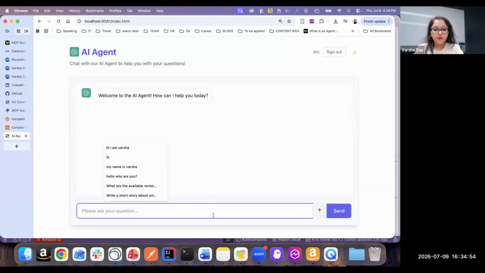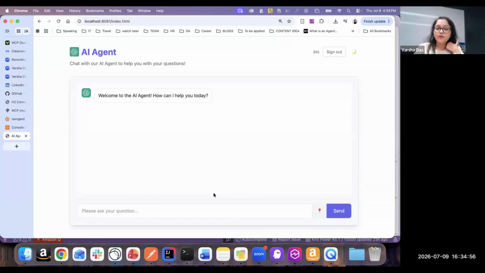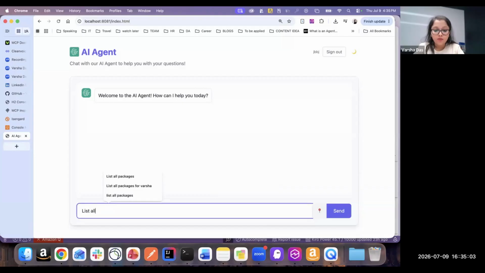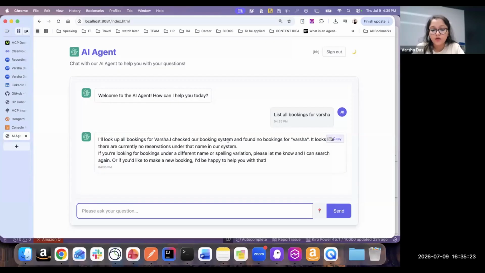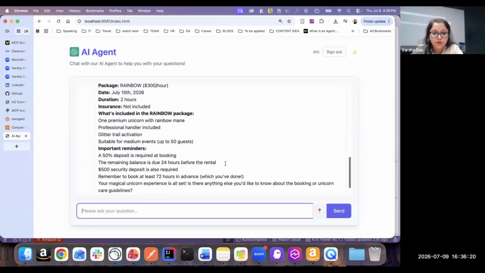Okay, so remember in the Postman, we were having some endpoints like list all the packages and list all bookings. So the customer name we had checked was Varsha. So essentially it is supposed to query the database and get me if there is any booking there or not. If not, we are going to do a fresh booking, and there is no booking. So this is what was there in our database, because the database is getting initialized, it's empty, right? Now we are going to send that particular prompt. So I'll just say book a rainbow package for Varsha on July 15th for 2 hours. Okay, so this is done.